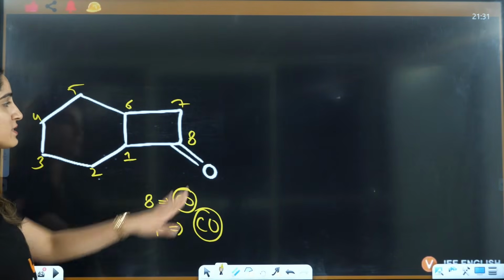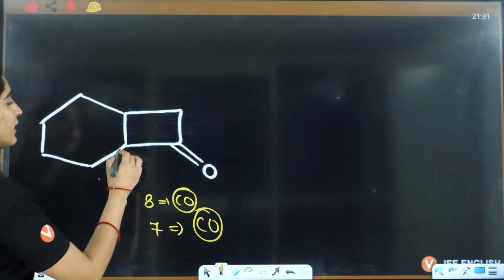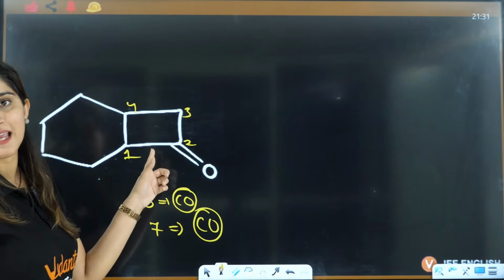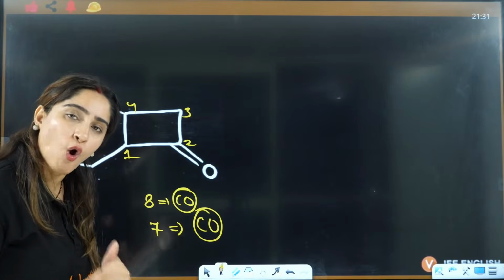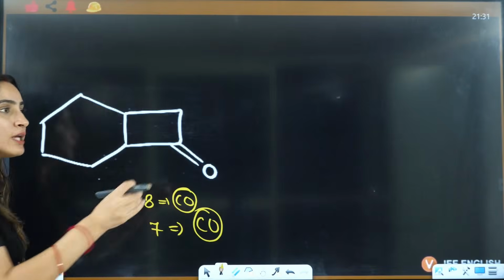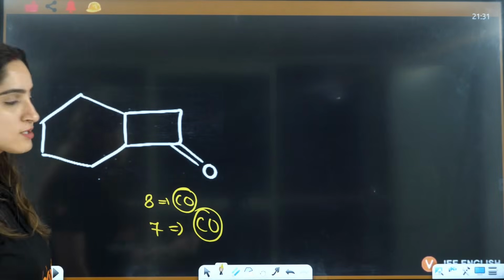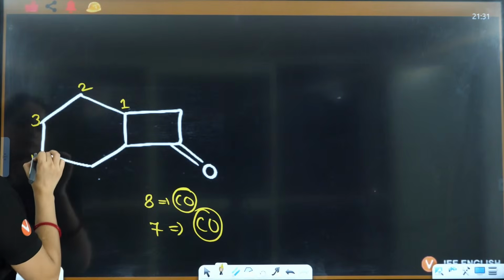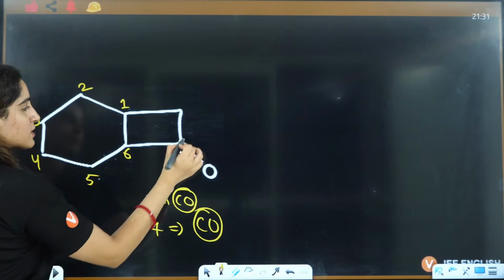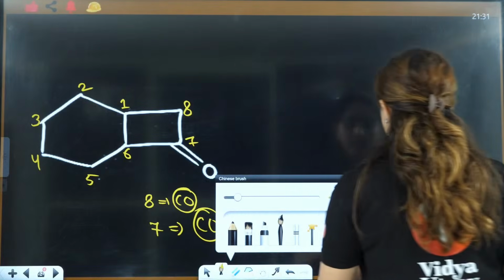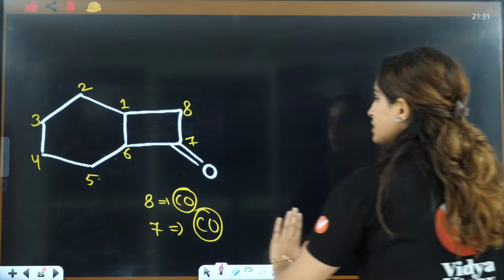Now some students will say, ma'am, why are you not writing it like this, 1, 2, 3, 4? Because this is the shortest cycle. I want to go to the longest cycle only, no matter what. That is the rule of bicyclo, that always longest then shortest. So I will choose this one, 1, 2, 3, 4, 5, 6, 7 and 8.